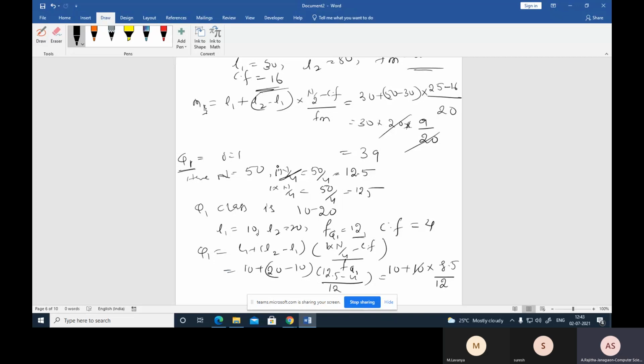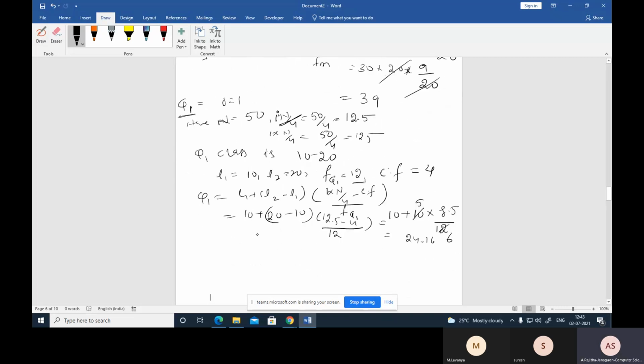This value equals 24.16. So this is the quartile.